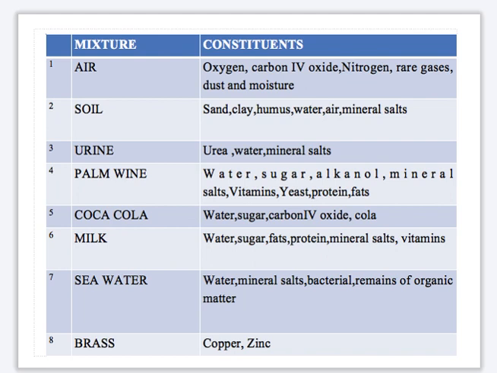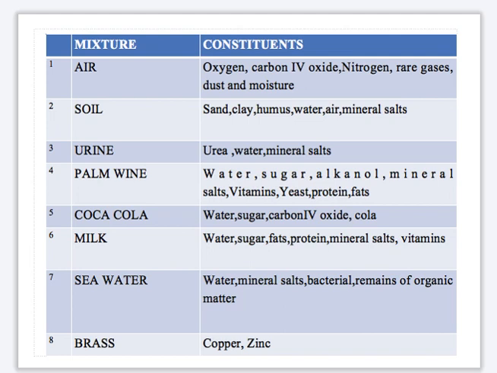Let's look at examples of mixtures and their constituents. Number one, we have air. The constituents are, as I've said earlier, oxygen, carbon dioxide, nitrogen, and rare gases. We have dust and we have moisture that make up air. Number two example of a mixture is soil. Soil consists of sand, clay, humus, water, air, etc.